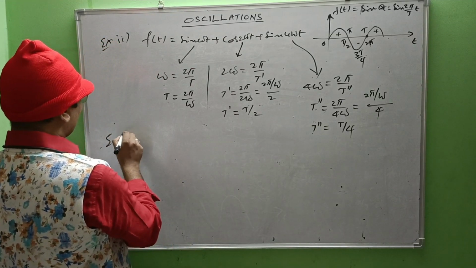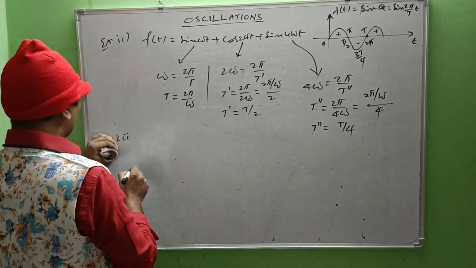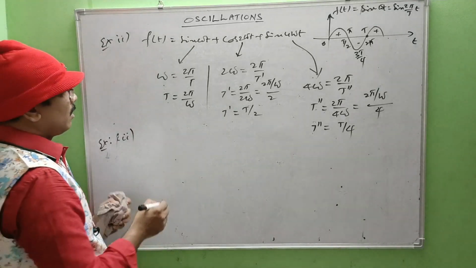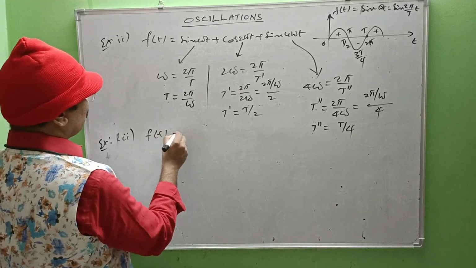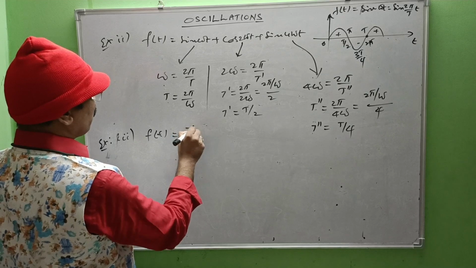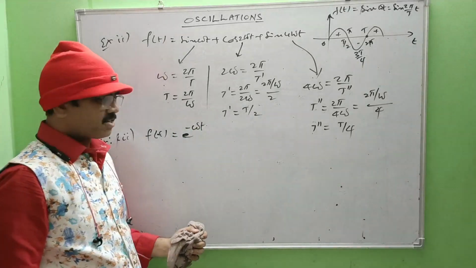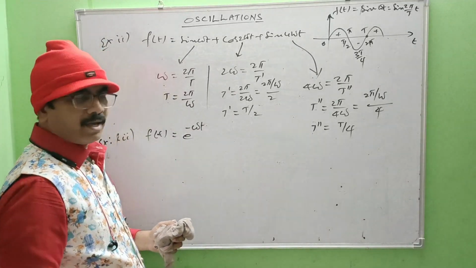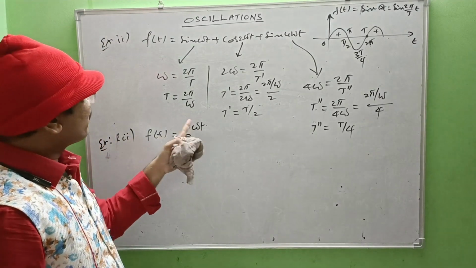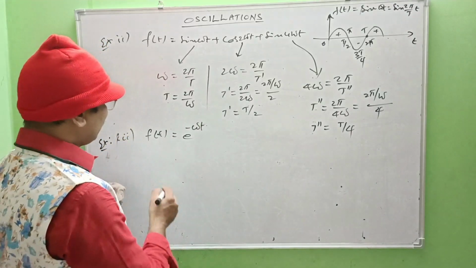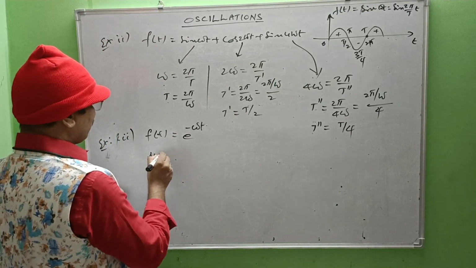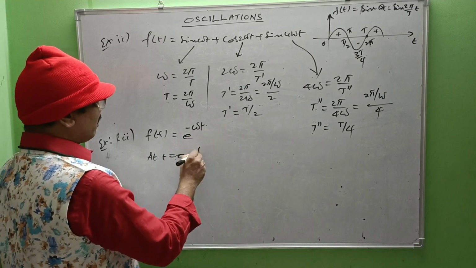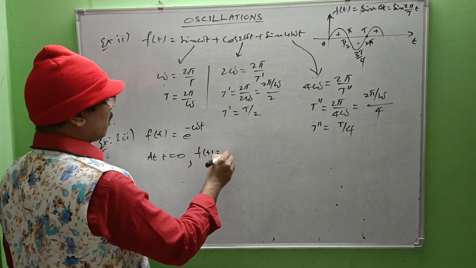Example 3. Third example. F of t equal to e power minus omega t. Exponential function. Is it simple harmonic or not? See here. At t equal to 0, what about f of t? F of t equal to e power 0. That is 1.